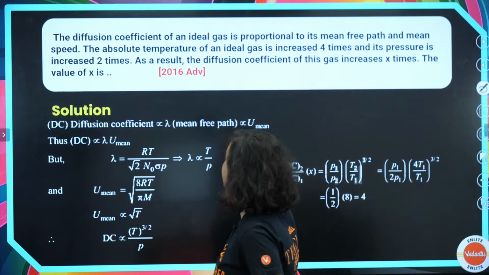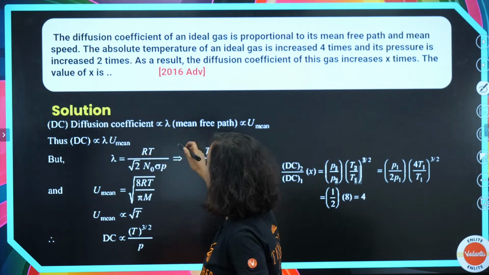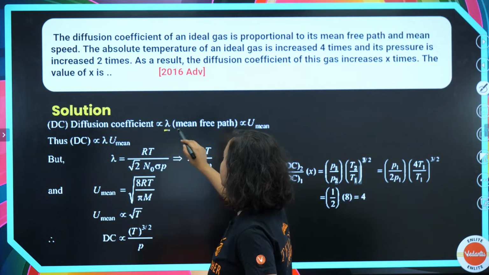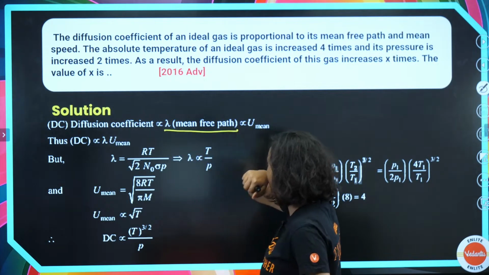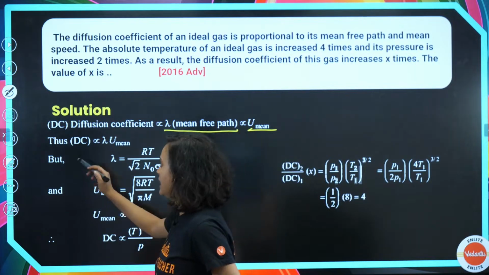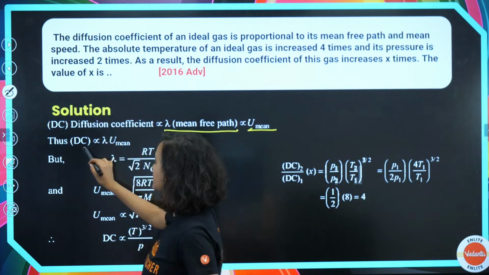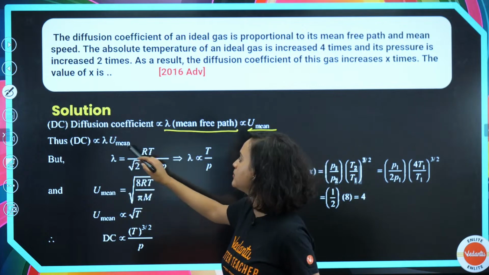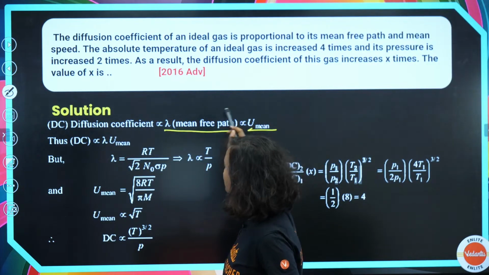So here we have to see that diffusion coefficient is directly proportional to lambda, which is our mean free path, which is directly proportional to u mean. So DC, the diffusion coefficient, is directly proportional to lambda times u mean.